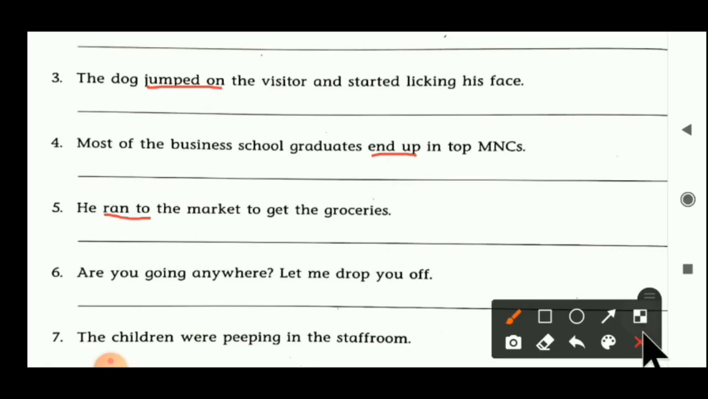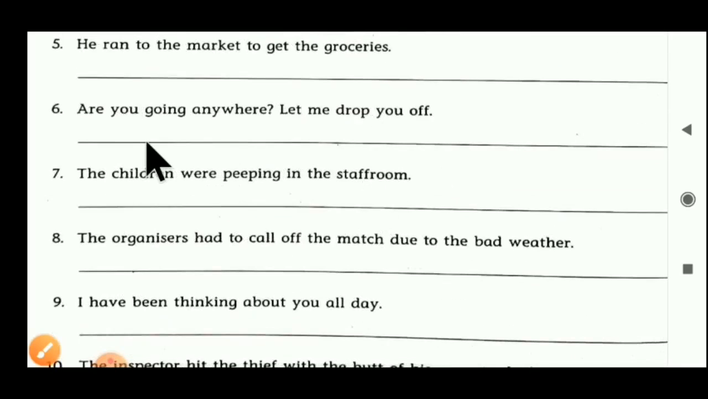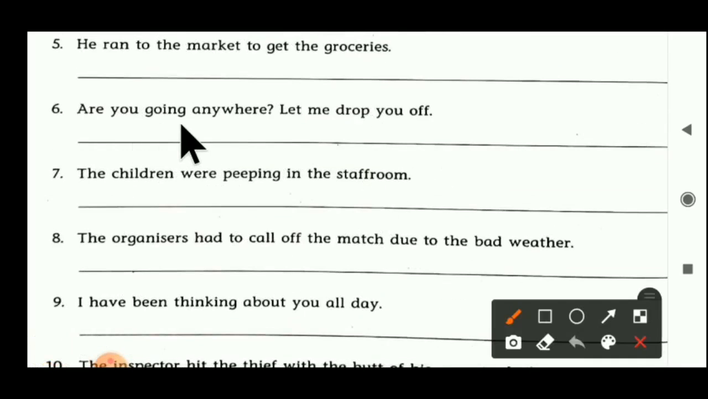Now the next one, sixth number, we have to understand. Are you going anywhere? Let me drop you off. Here, drop off. Drop and off are both used as a phrasal verb. As we learned in our teaching part, phrasal verbs can be divided into two parts: the verb will be in one place and the preposition in another place. Here drop off becomes a phrasal verb.